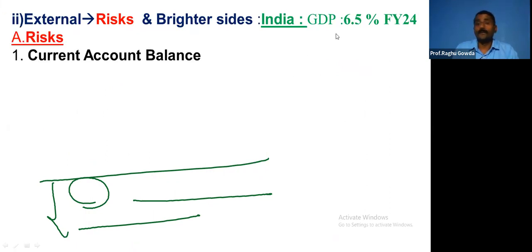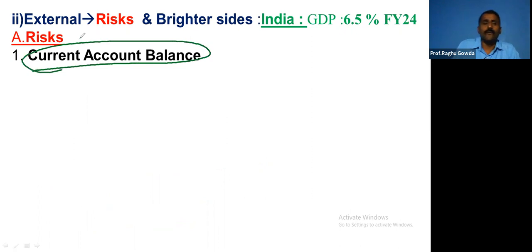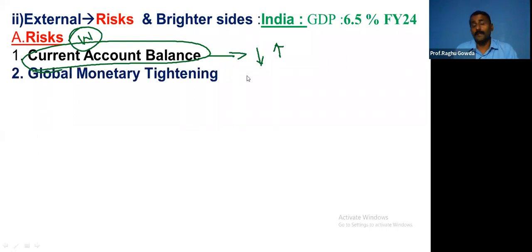One, with respect to external risk, is the current account balance. To be specific, the widening of the current account balance. Generally, we have a current account deficit. We don't have a current account surplus. But this is worsened by depreciation of the currency and also an increase in commodity prices. Two important things. And also global monetary tightening.